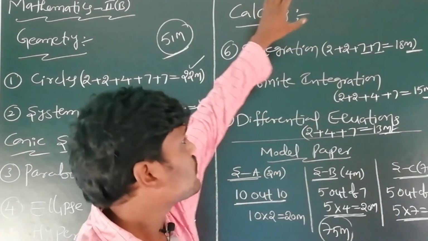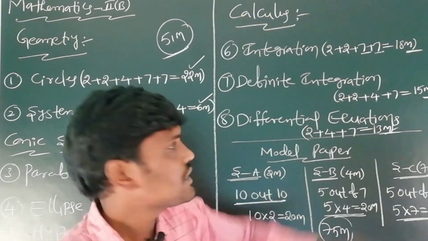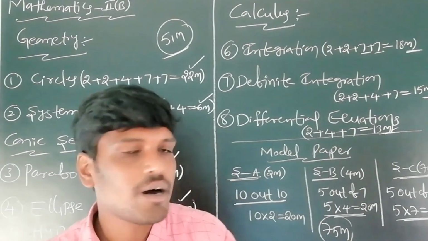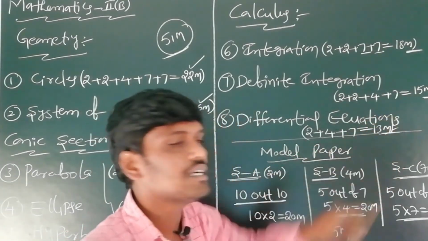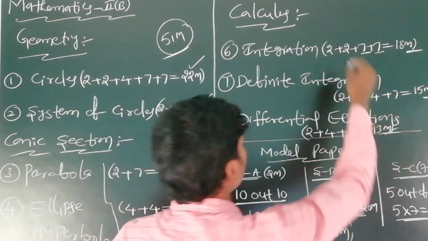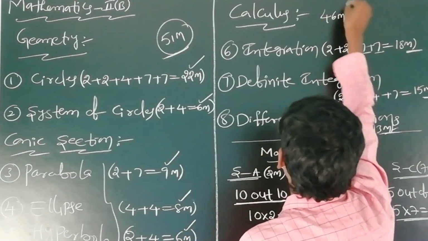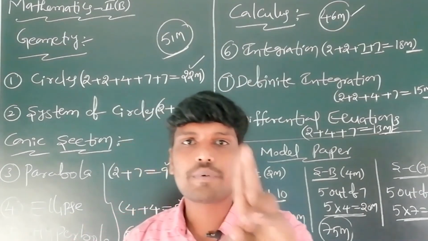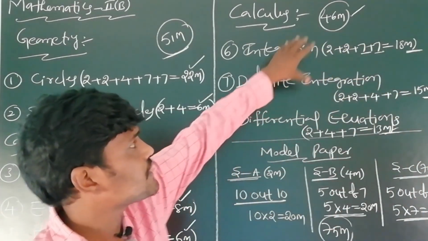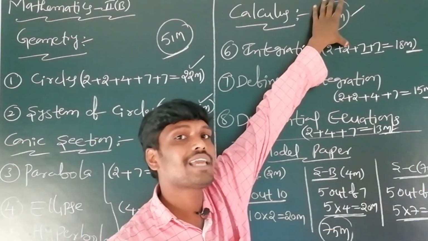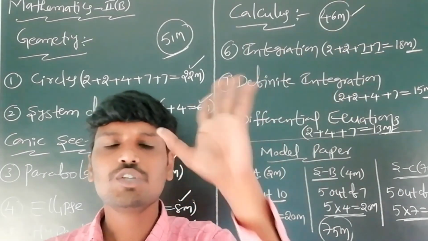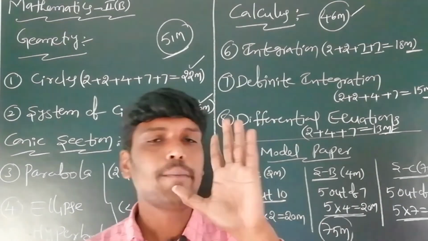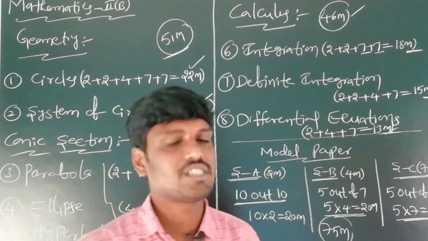What is the total marks of the calculus part? 18 plus 15 is 33 marks, 33 plus 13 is 46 marks. 46 marks come from the calculus part. Just three chapters give 46 marks in the calculus part. The calculus part is very, very useful in the JEE Mains examination, the EAMCET examination, or the Advanced examination.